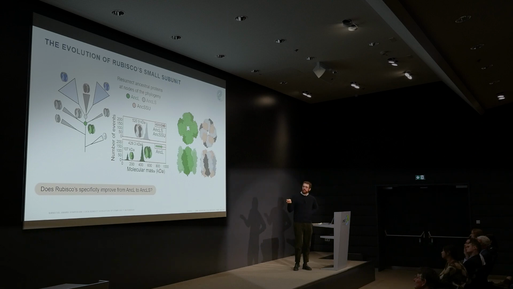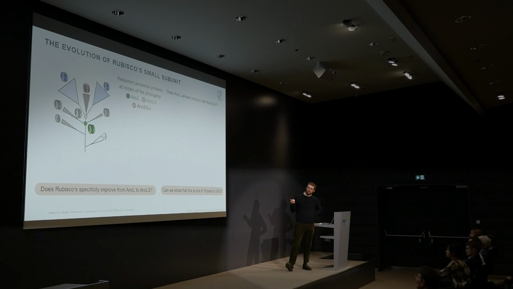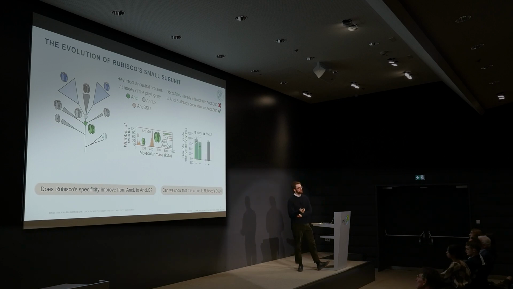Now, first thing we wanted to ask is, does the specificity of Rubisco improve along this interval? Long story short, it did. It doubled. Great. So this could be due to the small subunit, but there are still 95 substitutions that occur along this evolutionary interval. So I thought, maybe by chance, this protein down here does not yet actually need the small subunit, but can interact with it. This didn't turn out to be the case. Whatever I tried, I couldn't get it to interact with the small subunit. But then alternatively, maybe this protein up here doesn't actually depend on the small subunit yet. Similarly here, whenever I took the small subunit out, I wouldn't get any soluble protein anymore. It already strictly depended on this new subunit.